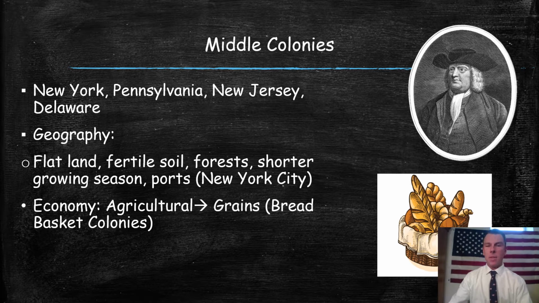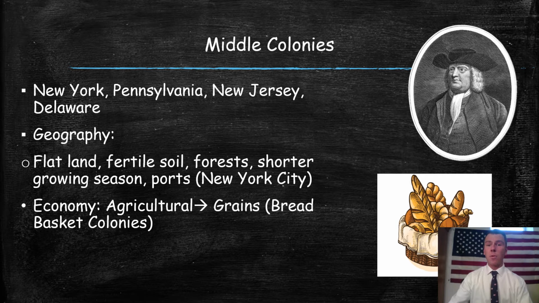So let's talk about the geography. How did the land impact the people living in these middle colonies? It's a little bit different than New England. It was very flat land, whereas in New England it was very rocky and uneven. There's fertile soil, so we're going to be able to grow crops. If you're driving in your car going to Newark or wherever, you can see there are a lot of farming fields, because there is fertile soil here in New York.